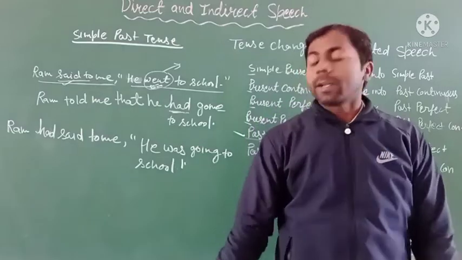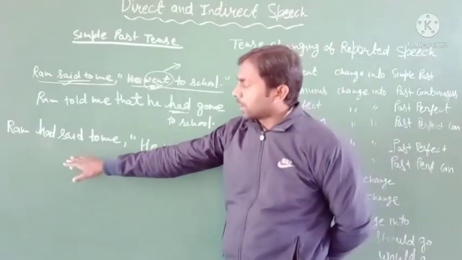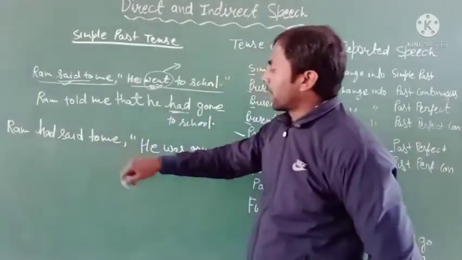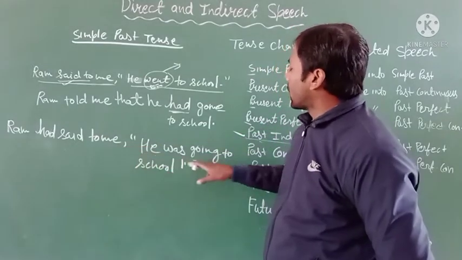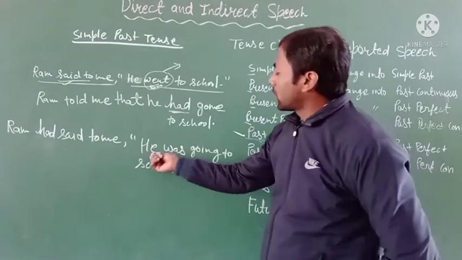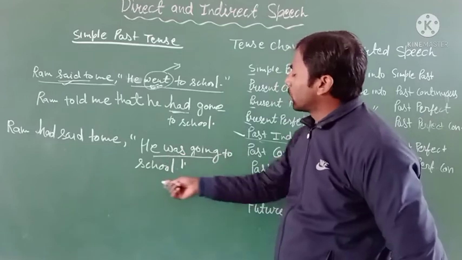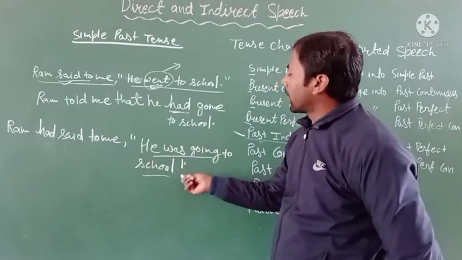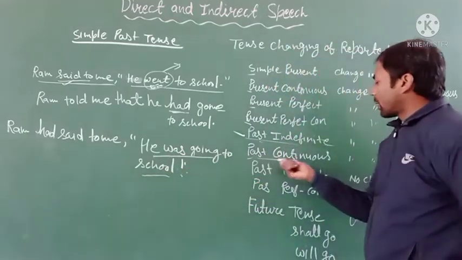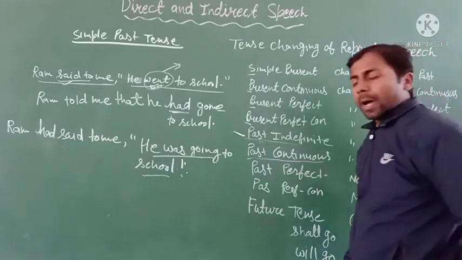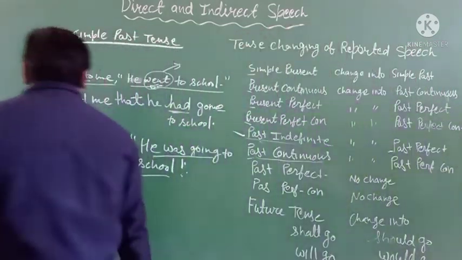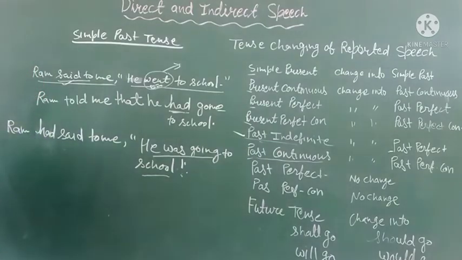So you can see here the direct speech example: Ram had said to me, he was going to school. The sentence "he was going to school" indicates the past continuous tense. Then you have to change it into indirect speech.